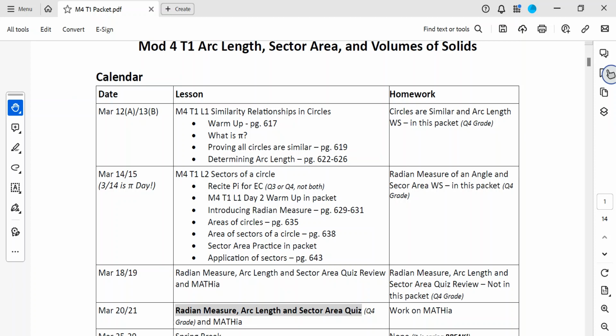Okay, so we're learning today. Next class is the 15th of March. That is a day that we'll pause and take some warm-up time to recite pi for extra credit if you want to recite pi. Now that can be a quarter three or a quarter four grade. If you're happy with your quarter three grade, you can put it on quarter four and help you out on that end. If you are just barely underneath the grade that you want, you could recite pi and bring up your quarter three grade. You can't do both, so just be aware of that.